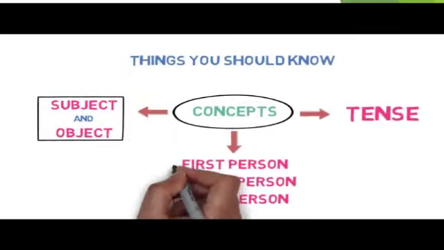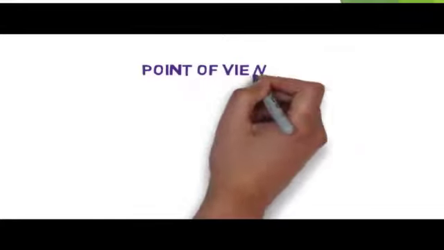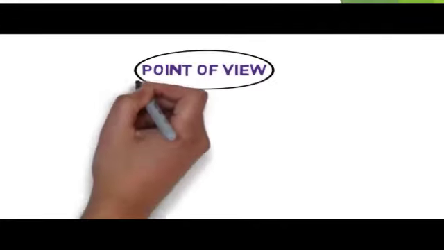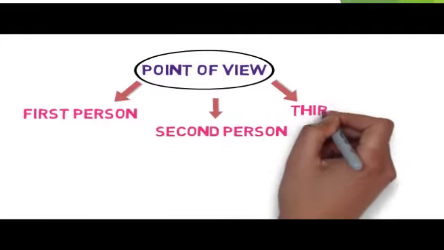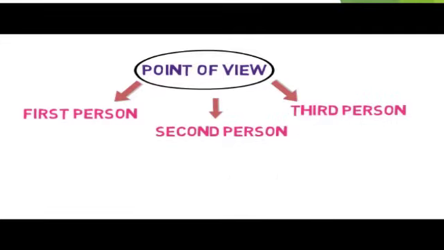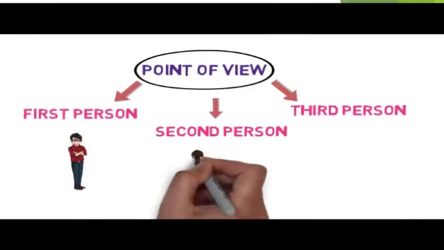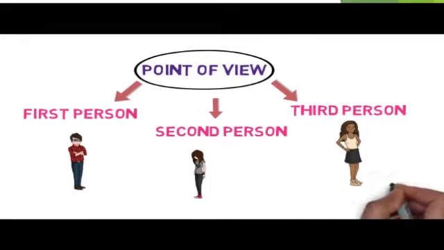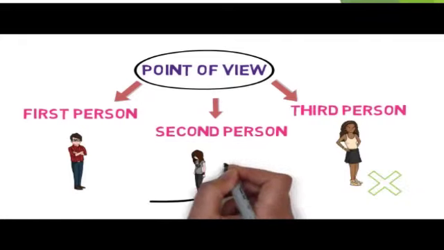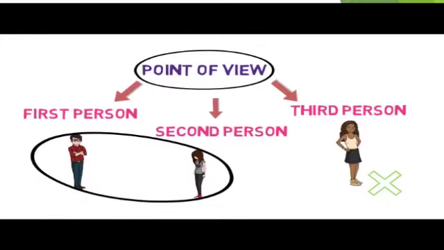Now let's understand what first person, second person and third person are. For that, we need to understand point of view. Basically, there are three points of view in English: first person, second person and third person. Let's understand it with an example. If Ravi and Isha are in the room and Ravi is telling something to Isha about Nikita, who is not present in the room, then Ravi is the first person as he is the one who is speaking.